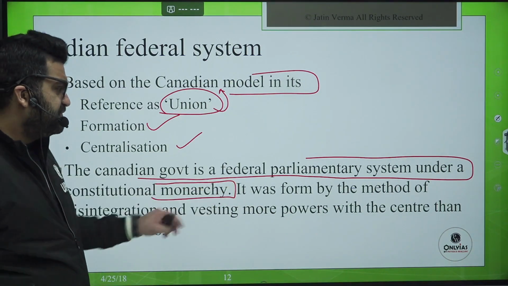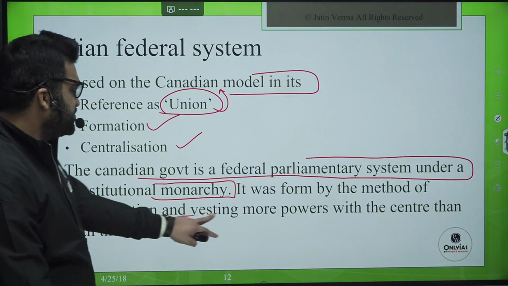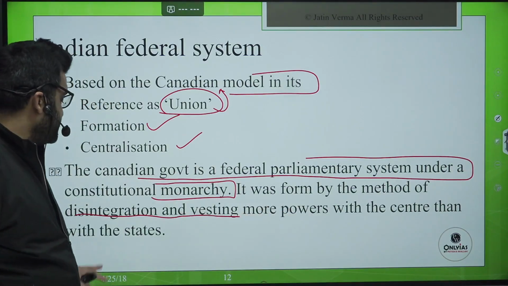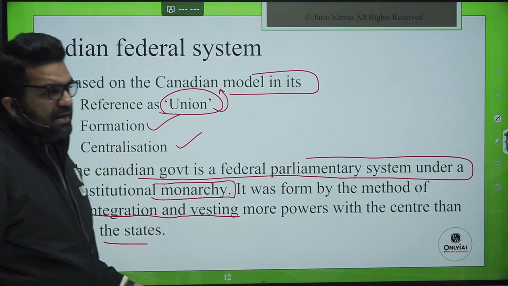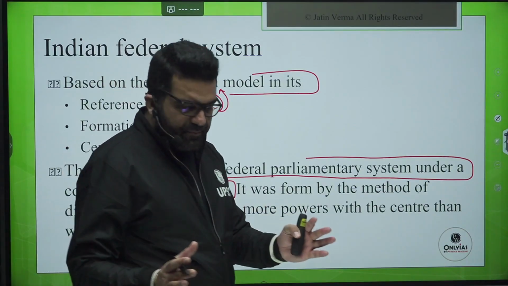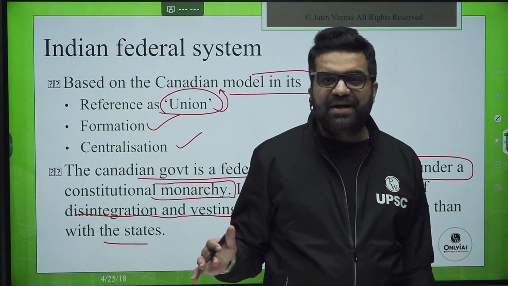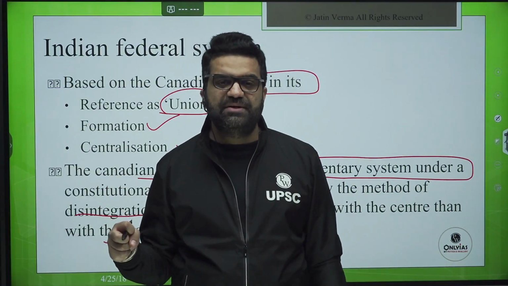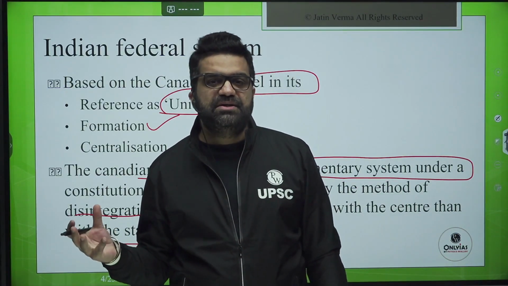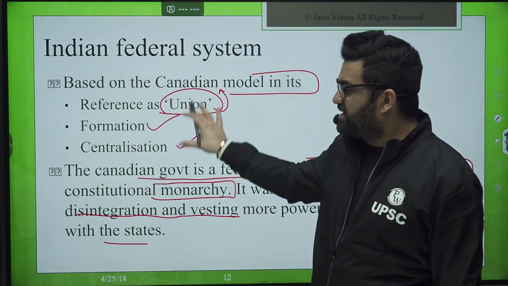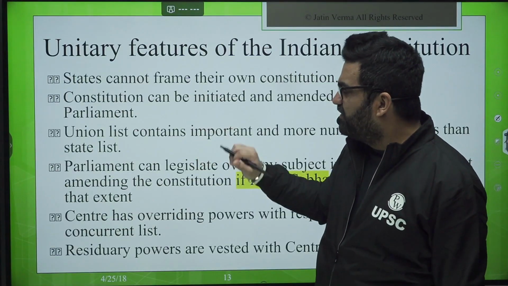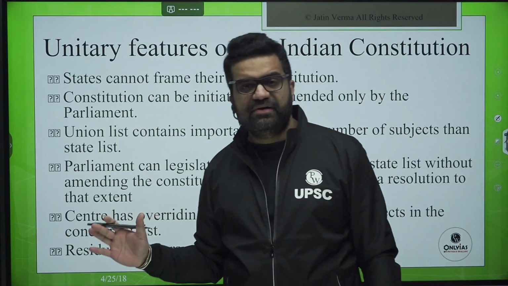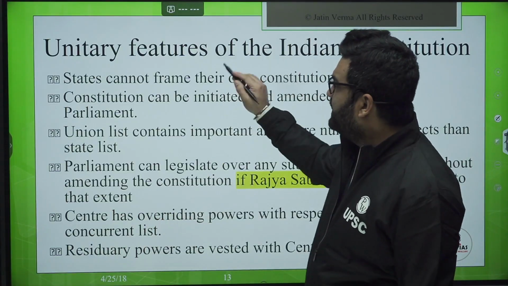But it was formed by the method of disintegration and vesting more powers with the center than with the states. Since the basic polity has been exhausted by UPSC in terms of scope of getting more questions, unusual questions, that is why, to be on the safer side, I have incorporated this brief information about the Canadian model of federalism and India. Now, the Indian one.